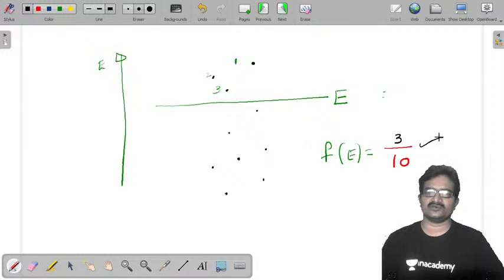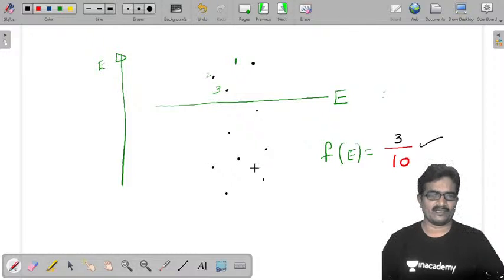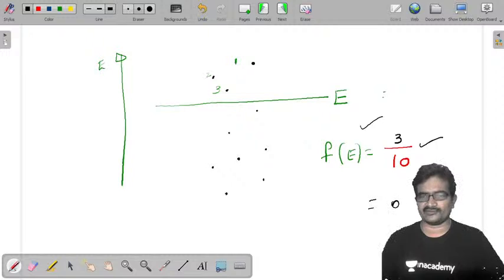Okay, my dear students, I think you get a clear picture about f of E. Most of the students are not understanding what it is, so from this example, I think all of you get clear information about this. Now see this, 3 by 10 is 0.3, so it is less than 1. That is the f of E.